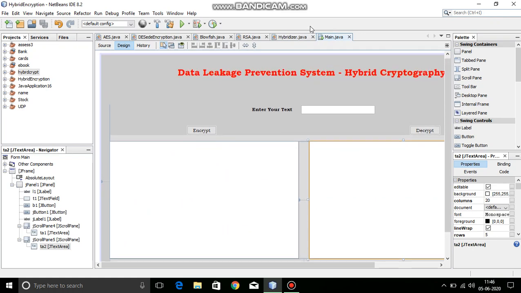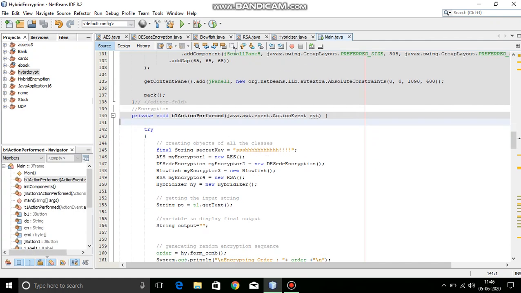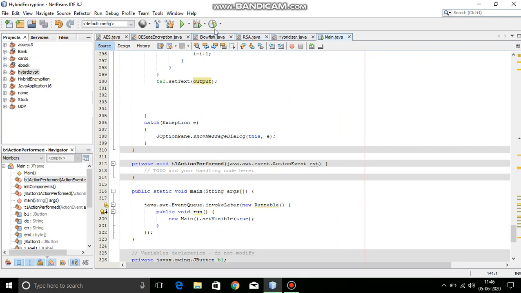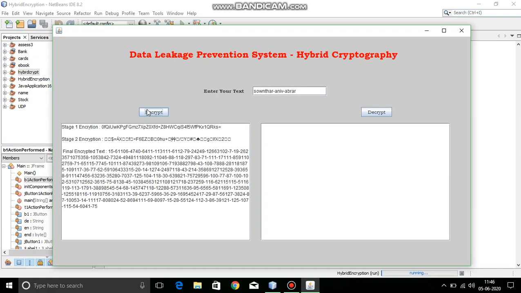In the main module, I have written the code for encryption inside this encryption button, and similarly for decryption in this decryption button. Now I will show you the live demo, ma'am. I'm entering our names, and I'll give encrypt.